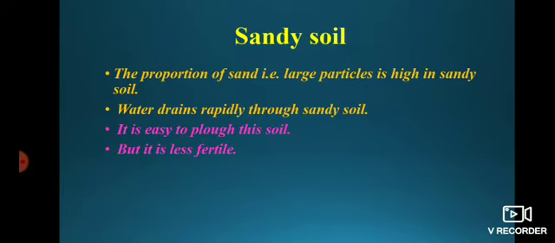Then next, it is easy to plough this soil. It is easy to plough means when we are farming, we turn up an area of land, am I right, for farming by using a tractor or different materials. Okay, so it is easy to plough this soil for farming, but it is less fertile, which means it does not have much fertility.